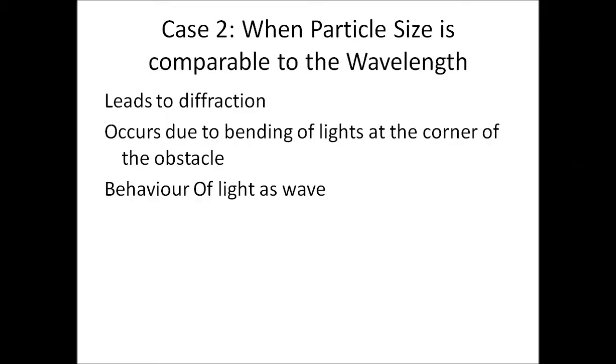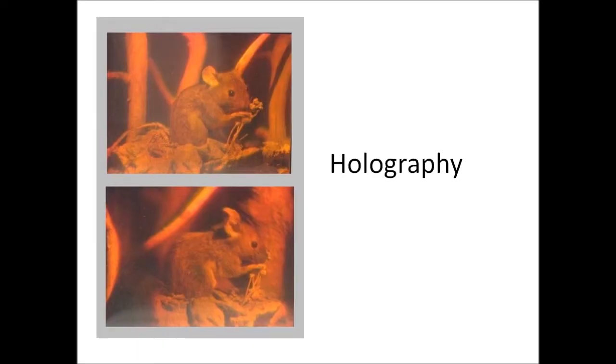Case 2 is when the particle size is comparable to the wavelength. In this case, we observe diffraction. We observe that a significant amount of wave is present at the backside of the particle, with variable intensity. Diffraction occurs due to the bending of light at the corner of the obstacle. In the case of diffraction, the light behaves as a wave. One of the most important applications of this case is holography, where we see different images from different angles due to diffraction.